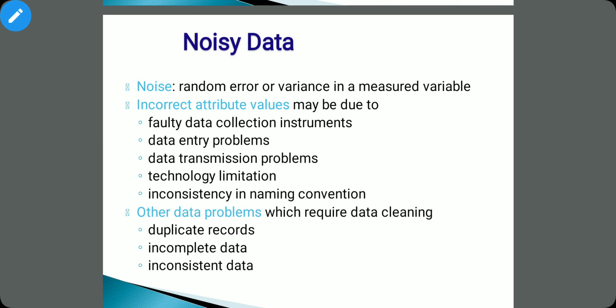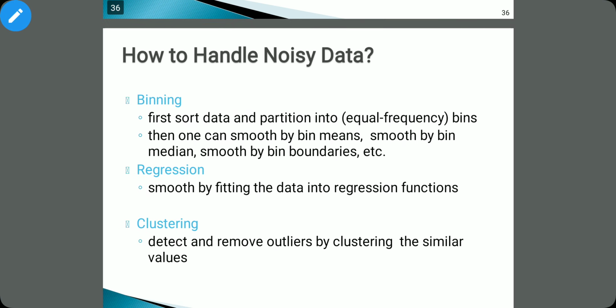So what is noise? Noise is a random error or variance in a measured variable. The noise may be due to the faulty data collection instrument or data entry problems, technology limitations, or inconsistency in the naming convention or data transmission problems. Other noisy data may be because of duplicate records, incomplete data, and inconsistent data. Now how to handle the noisy data? There are three techniques to handle the noisy data: binning, regression, and clustering.